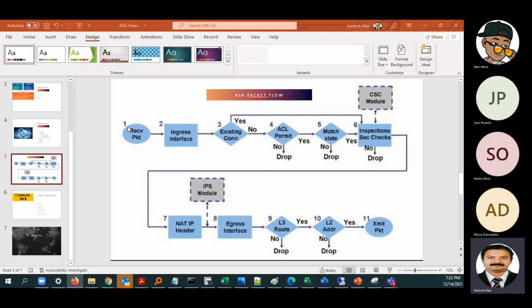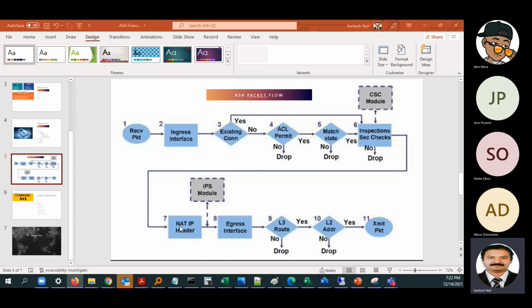The main thing that we have to understand is the NAT actually. When we take NAT in detail, we can go through it. But whenever we are implementing ACLs in ASA, we have to give the internal IP addresses rather than the public NAT IP address. Why is that? Because the NAT is happening after the ACL.